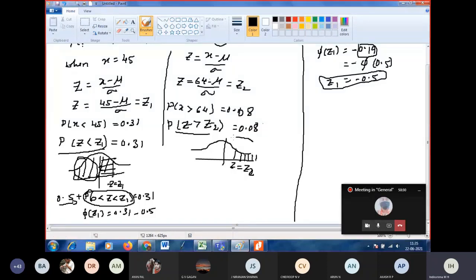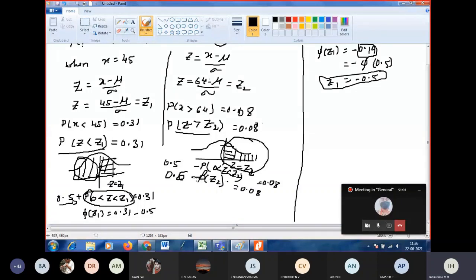This area can be written as 0.5 minus phi of Z2, or 0.5 minus the probability of Z between 0 and Z2. That is 0.5 minus, which is equal to 0.08. So this is also equal to 0.08.